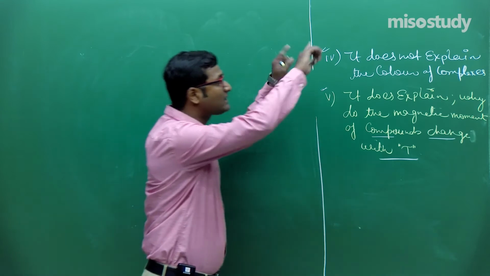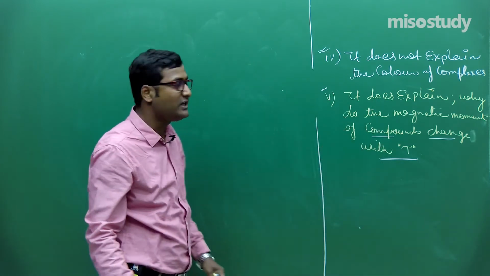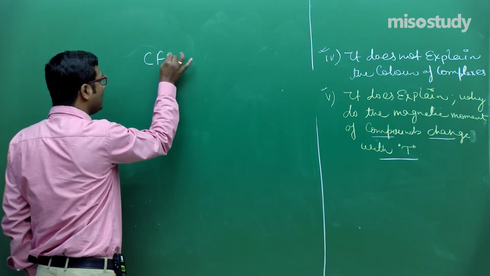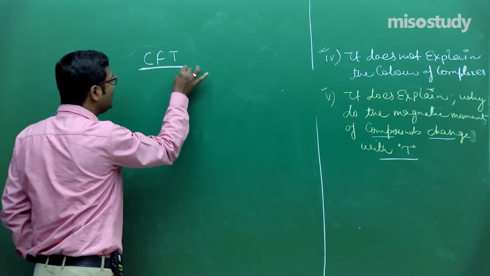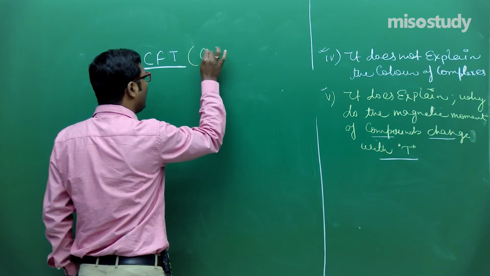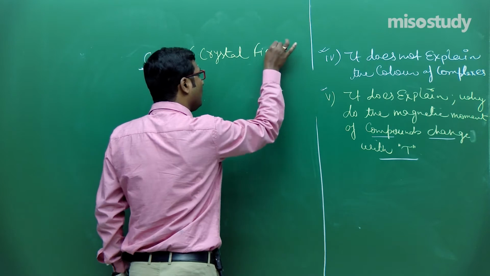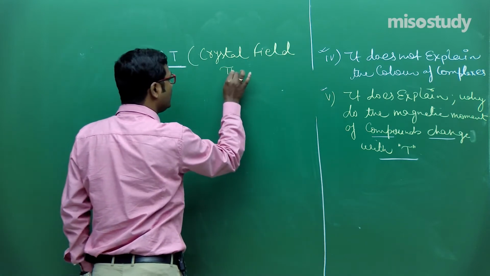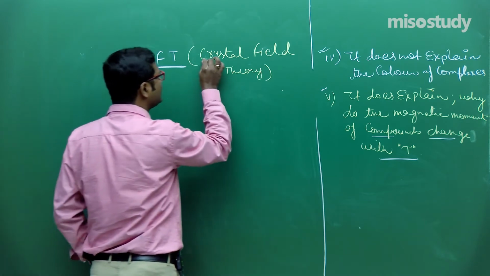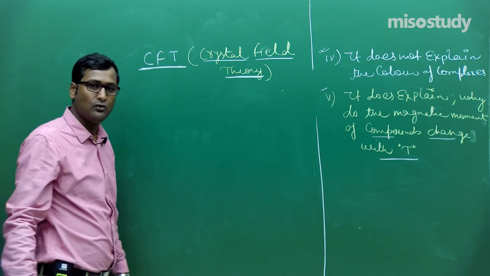To overcome such limitations of VBT, there comes, friend, a new theory, and this theory is known as CFT. Is it clear to you? The full form is crystal field theory. Is it clear to you, friend?